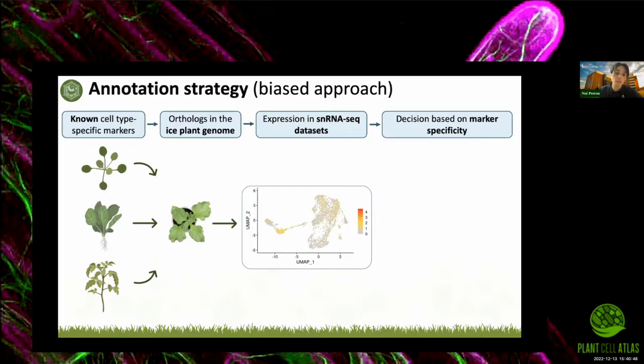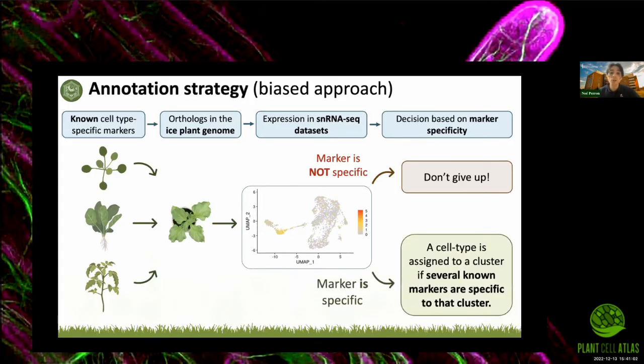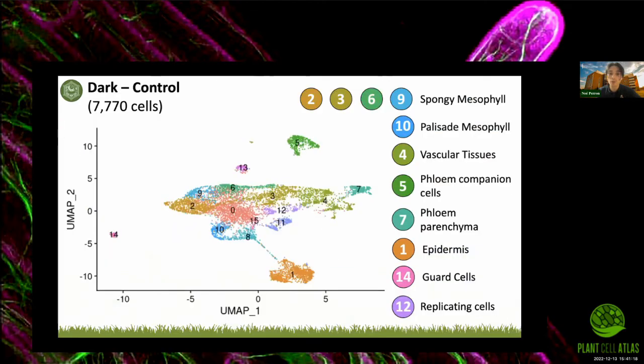In most cases, as you can see in the example on the figure at the center of the slide, the marker is not specific, meaning that it is not specific to only one cluster, in which case we just move on and do not keep the marker. But in the case in which it is specific, like in this example, a cell type can be assigned to a cluster if several other markers that are specific to the same cell type map to the same cluster. So using this strategy, we annotated our UMAPs and found some of the major leaf cell types, like the spongy and the palisade mesophyll cells, or the guard cells, for example.